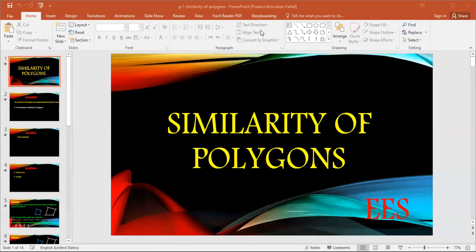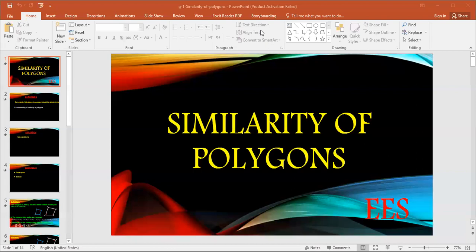Here, if two polygons are congruent, then they are similar. Two congruent polygons will be similar, but it is not necessary that similar polygons are congruent. Again, if two polygons are congruent, then K, the scale factor, equals 1, so the two polygons are similar. But I cannot say two similar polygons may be congruent. This is wrong.